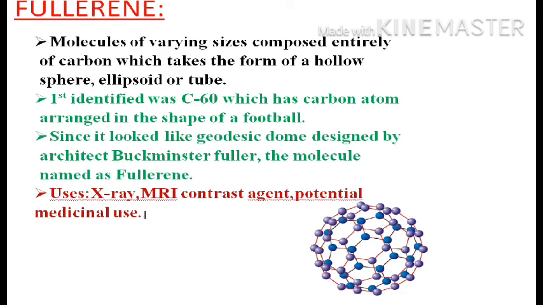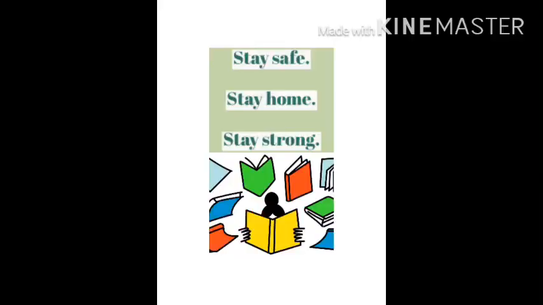It is used in the medical field, such as X-ray or MRI contrast agents, and has potential medicinal uses, such as binding to specific antibiotics to target resistant bacteria such as cancer cells. Okay, today we end with this concept.